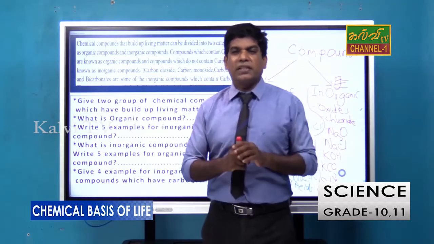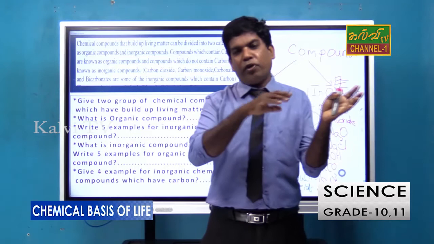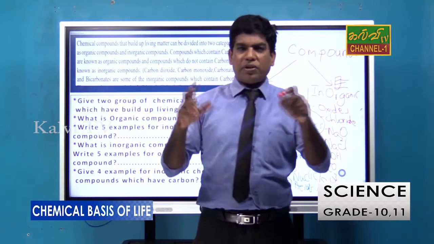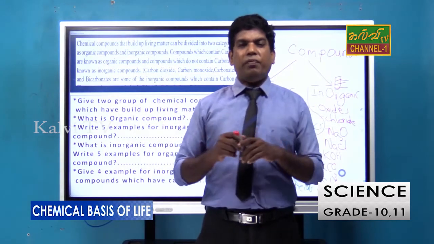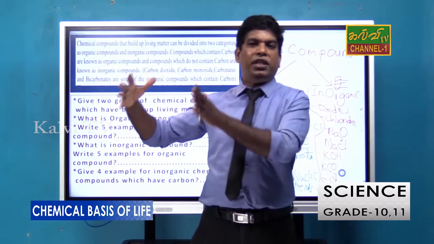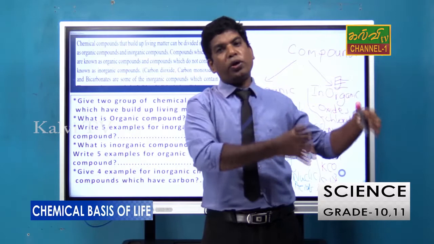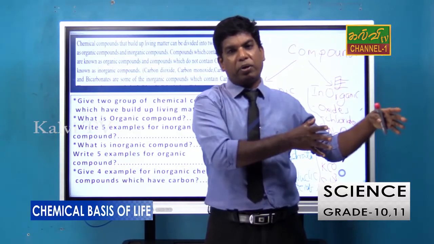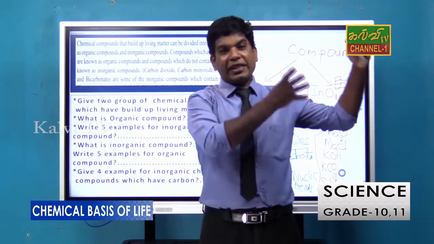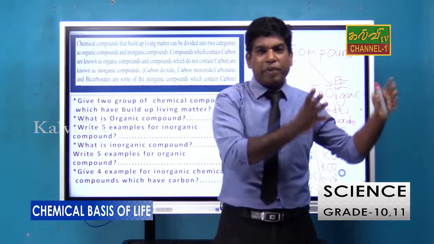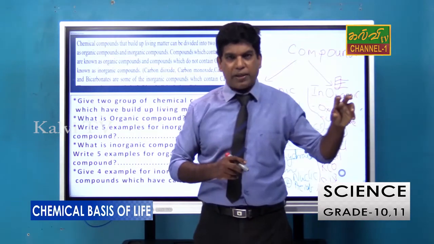But there is an exception. Exception means something different from that organic compound. We already studied that the substance which contains carbon is organic compound. The substance which doesn't have carbon is inorganic compound. But when we study the inorganic compound, we find carbon dioxide.